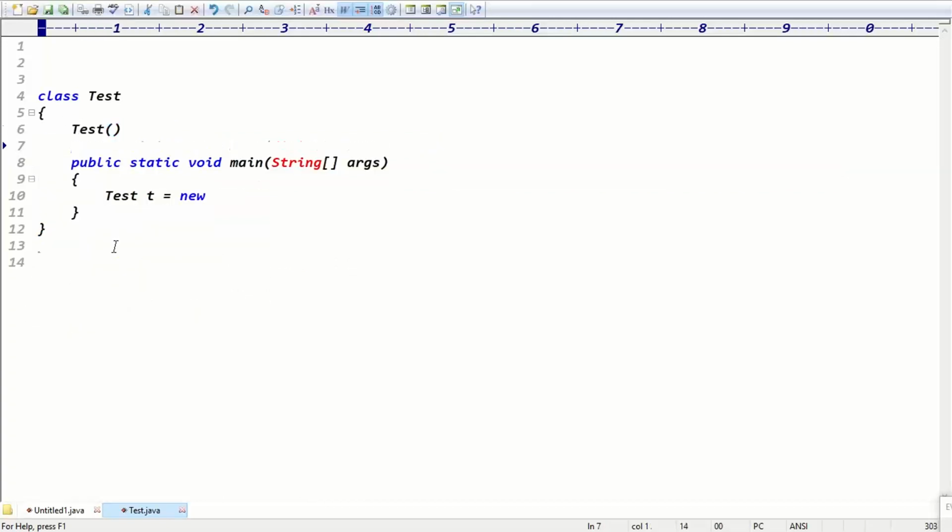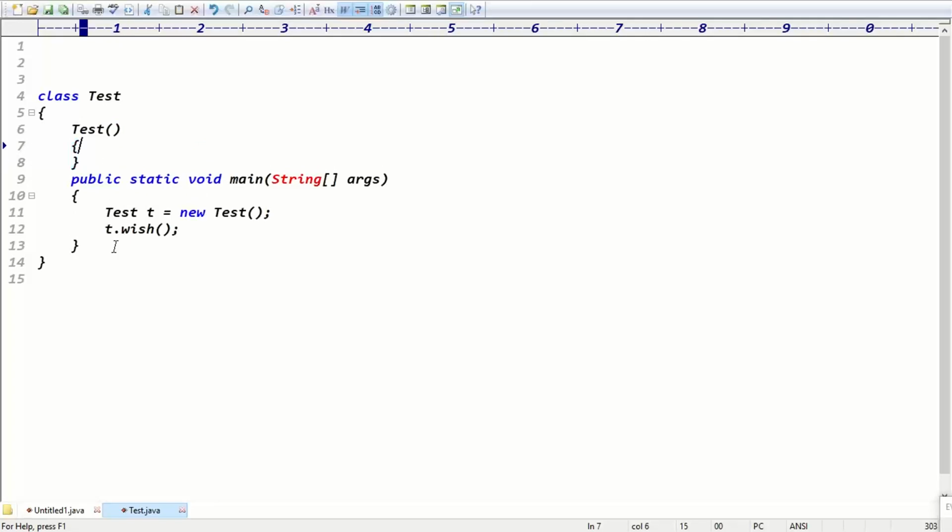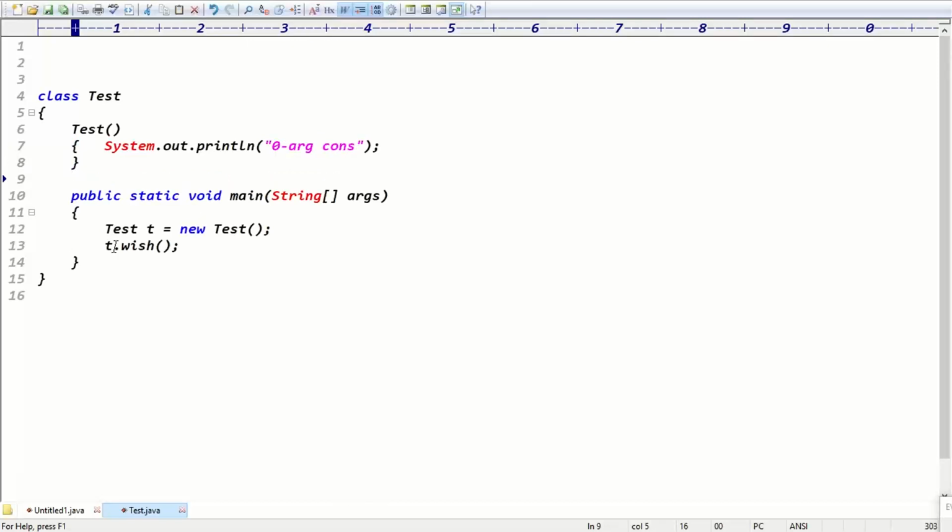Constructor name and class name must be the same. Open brace, close brace. Here you can write the logic part, right? System.out.println. Yes, this is how many argument constructor? Simply zero argument constructor, right? That's it. Can I define a one argument constructor? Can you guess how I can define it?